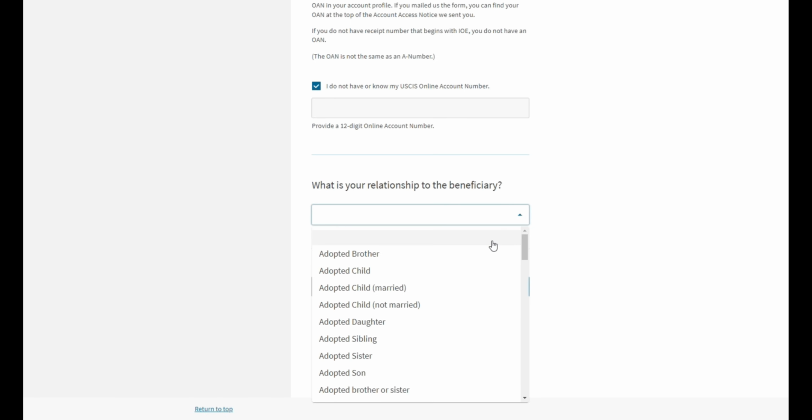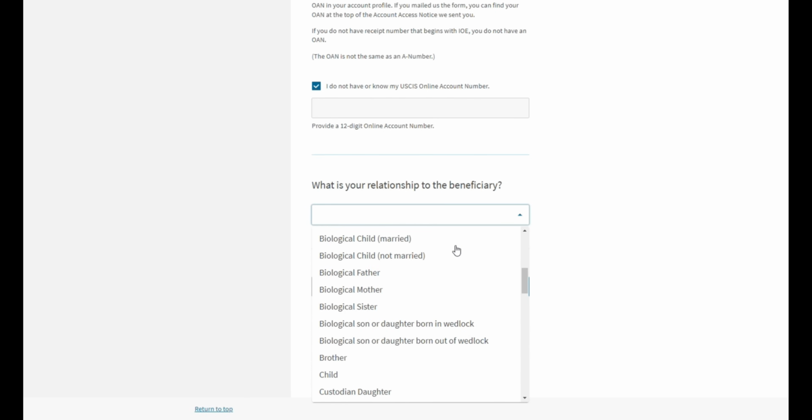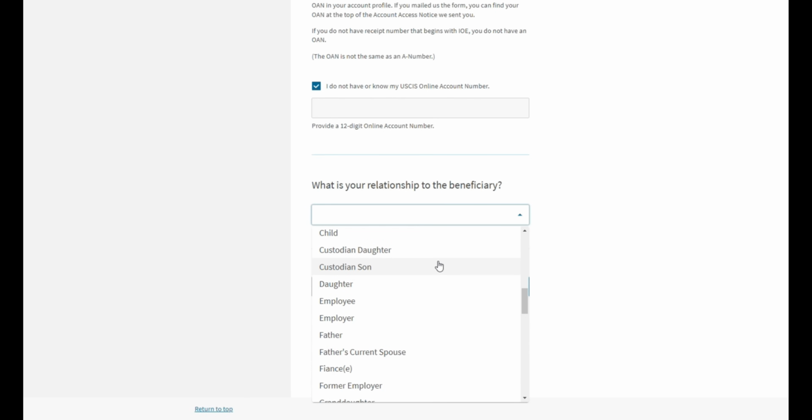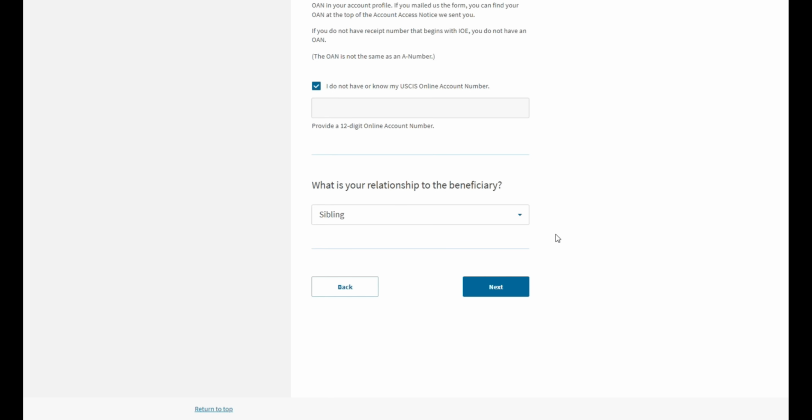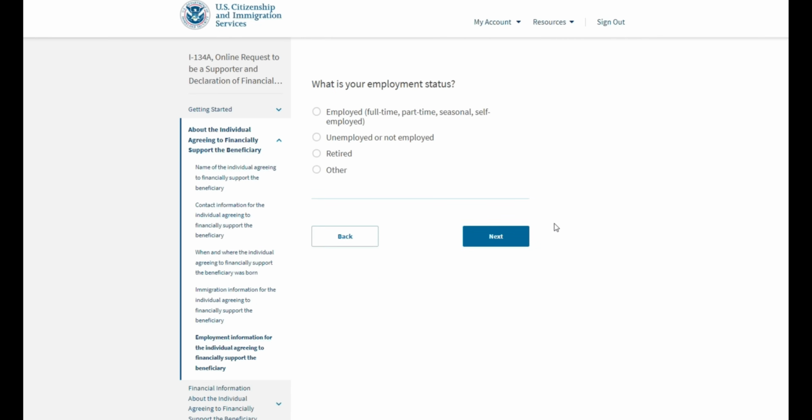So here, as you can see, there are a lot of different relationships that you can choose in how you relate to the person. Let's, for instance, say that we are supporting our sibling. Next, please provide your employment status, so you can say that you are employed, unemployed, retired, or other.